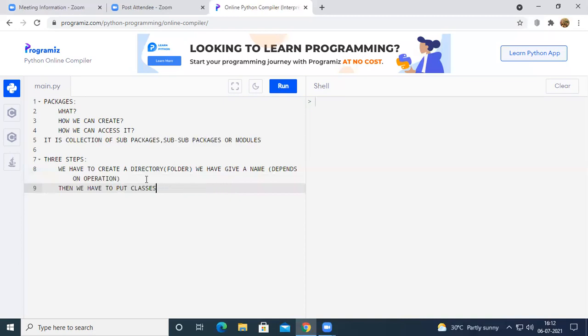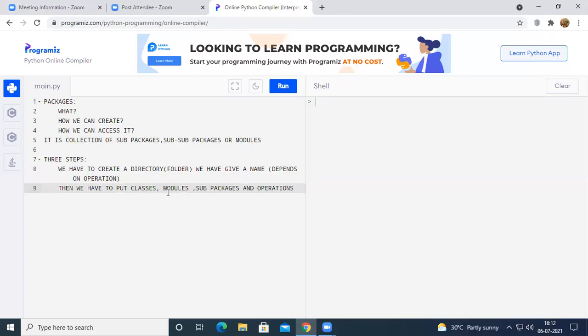We can have classes, modules and sub packages, and different operations that we need in the package. So first we have to create a package and then rename the package according to the operations, and then we have to put the classes, modules, sub packages and operations. Don't worry, I will let you know what a class is and how we can create a class in Python.